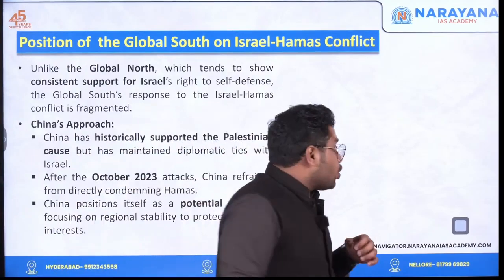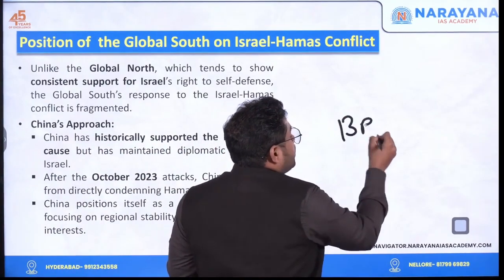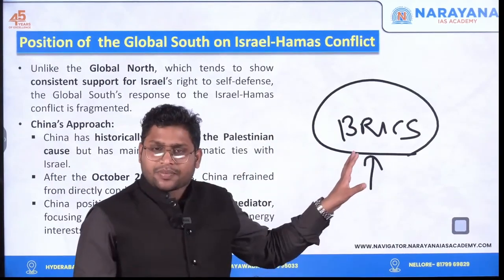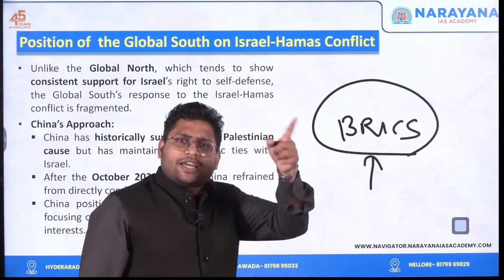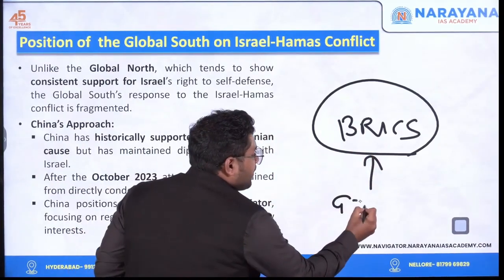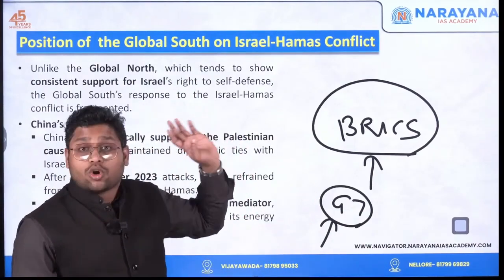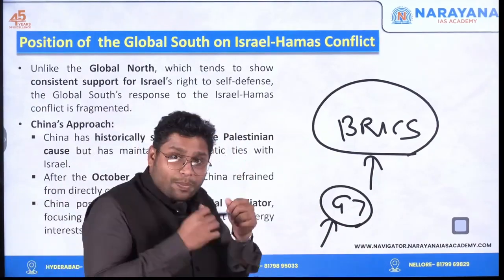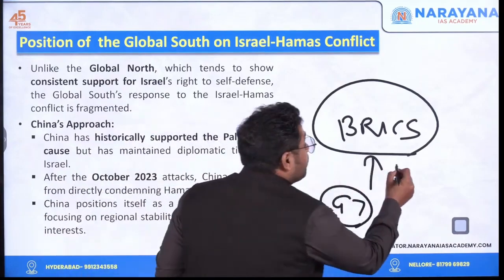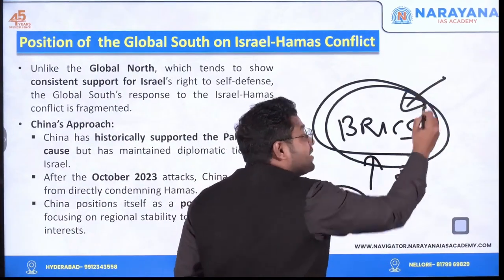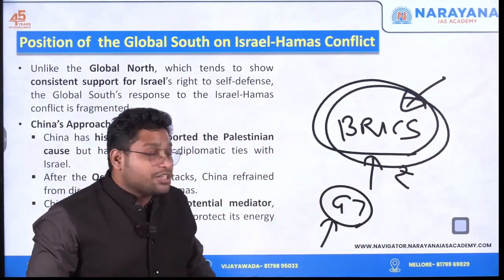If you look at the group called BRICS, this group involves countries of the global south only, although it's a very small group. But if you compare it with the G7, which belongs to the global north, then specifically in terms of purchasing power parity, the BRICS group represents a larger economic contribution to the world than the G7 countries.